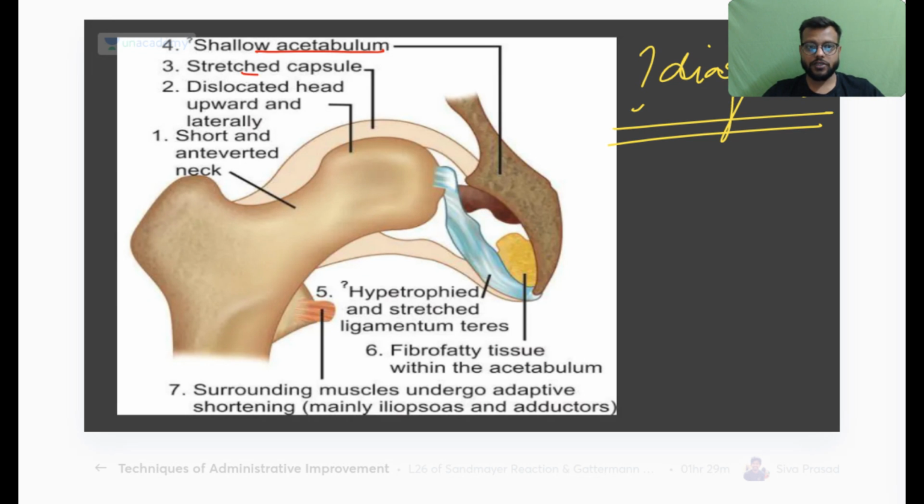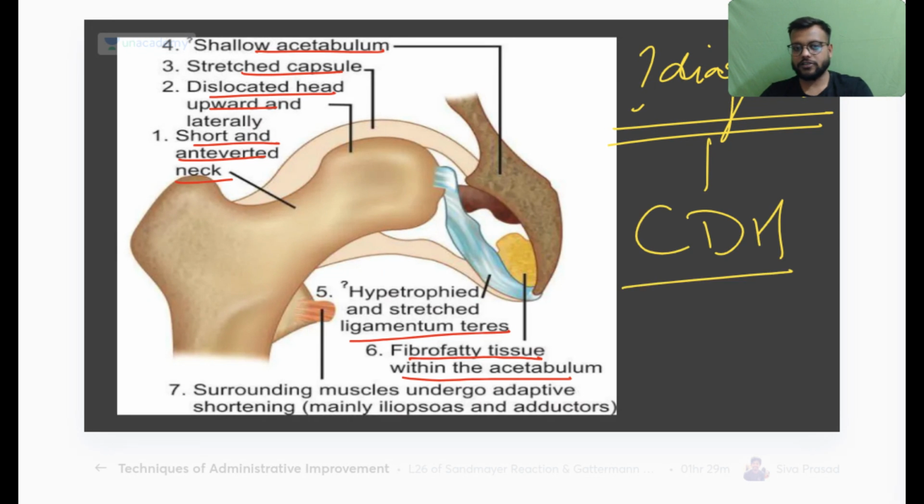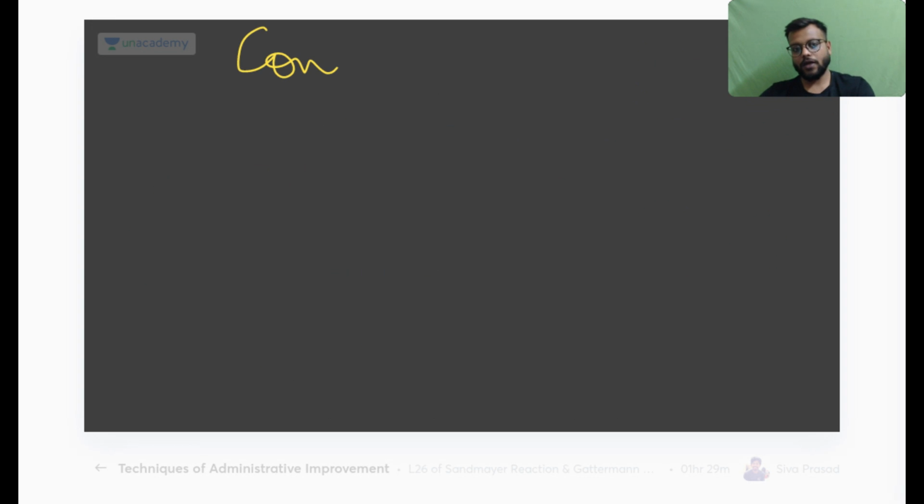The acetabulum is shallow, capsule is stretched, head is dislocated upwards and laterally, neck is short and anteverted. Okay, ligamentum teres is hypertrophied. Within the acetabulum, there is fibrofatty tissue. Okay, then what is the diagnosis? Yes, the correct answer is your CDH, that is congenital dislocation of the hip.